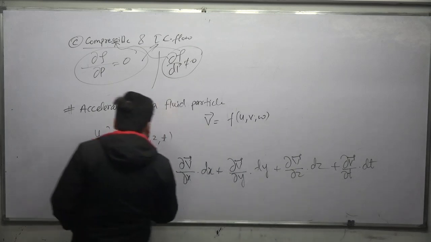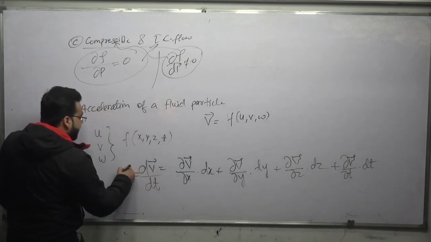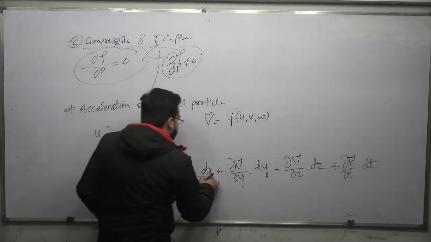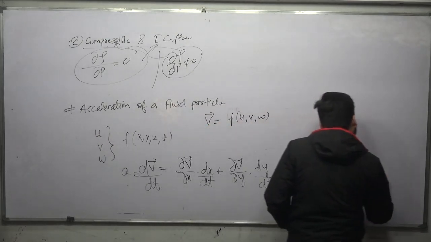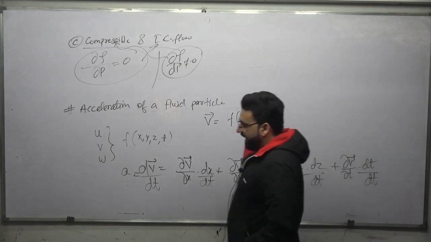If you divide it by dt, you will ultimately get the acceleration.